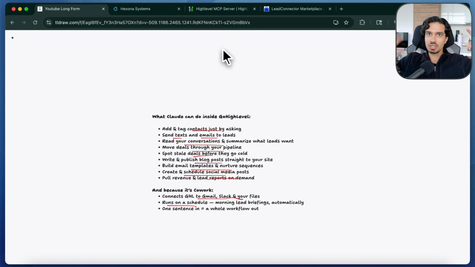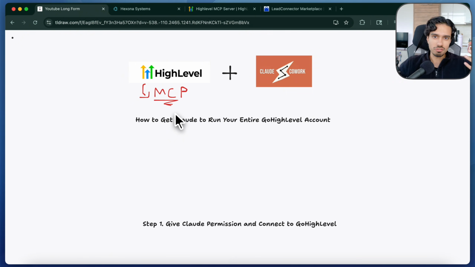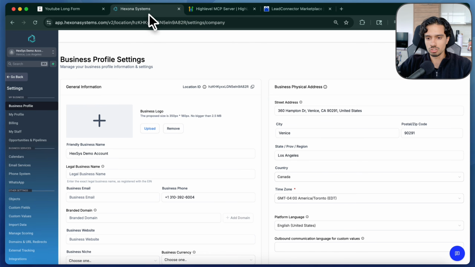So they're going to continue to keep adding more features and functionality. Soon it's going to be able to create automations, run your business, do whatever you can imagine. But this is a great start, and I love MCPs. I use MCPs all the time. And this is how you can make different platforms talk to each other, which is really cool. So that's how you set it up over here.